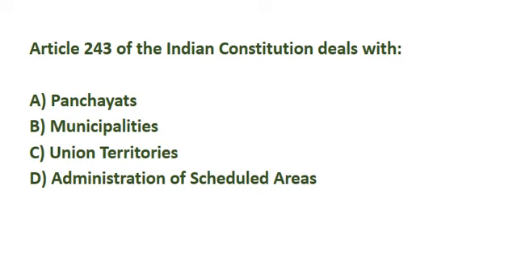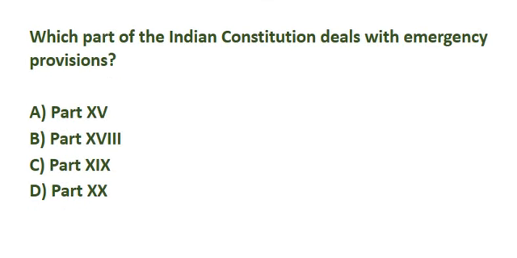Article 243 of the Indian Constitution deals with. Correct answer is option A, panchayats. Which part of the Indian Constitution deals with emergency provisions? Correct answer is option B, Part 18.